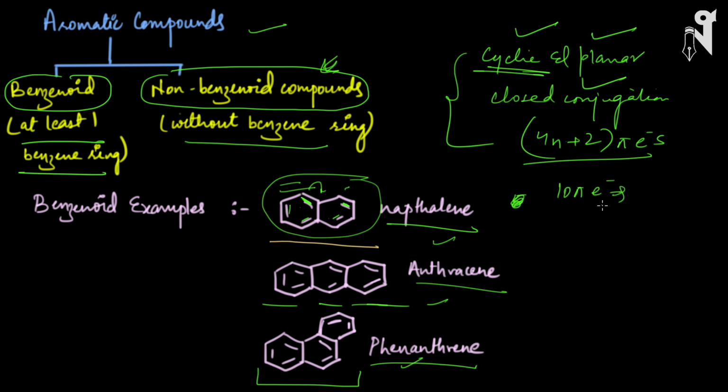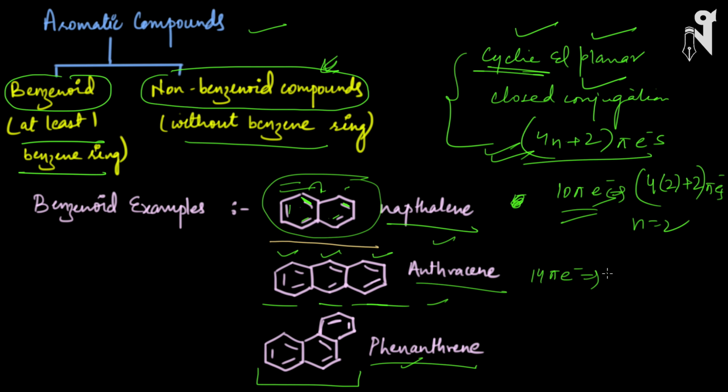Does 10 pi electrons fulfill the condition of 4n plus 2 pi? Let's see. 4 into 2 plus 2, so yes, if n is equal to 2, then it will be 10 pi electrons. So yes, it is following the general formula. In exactly the same way, I have 3 plus 2 plus 2, so basically 7 pi bonds, so 14 pi electrons. Does it follow the 4n plus 2 pi rule? Yes, it does.